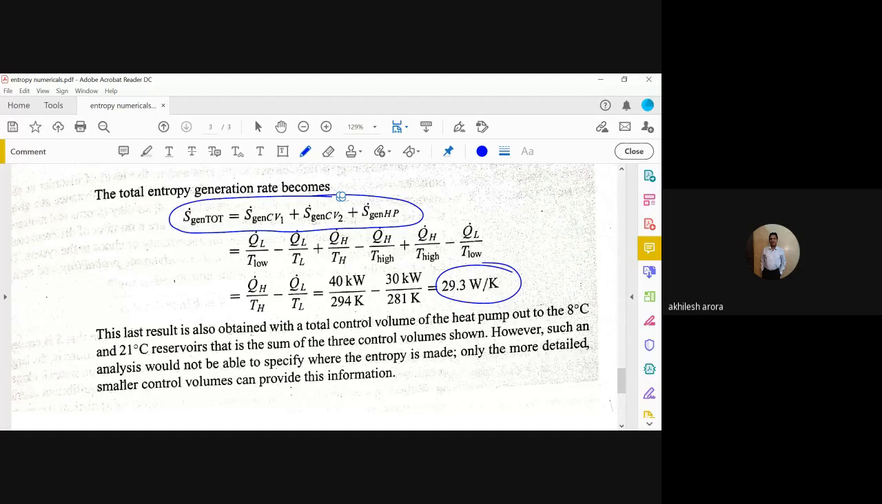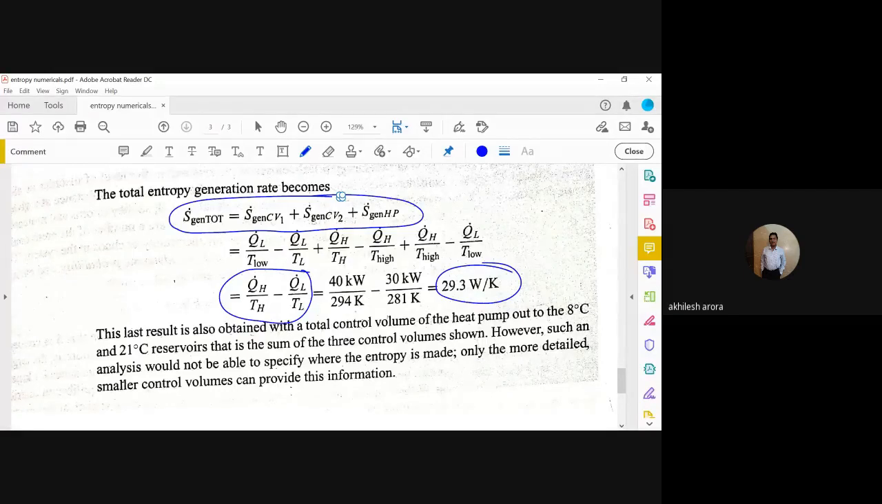But here what they have done is they have written it separately for each term. So you can see that finally total entropy generation can also be calculated by this equation, QH divided by TH minus QL divided by TL. The last result is also obtained with a total control volume of heat pump out to the 8 degrees Celsius and 21 degrees Celsius reservoir. That is the sum of the 3 control volumes shown. However, such an analysis would not be able to specify where the entropy is actually produced. Only the more detailed smaller control volumes can provide this information.